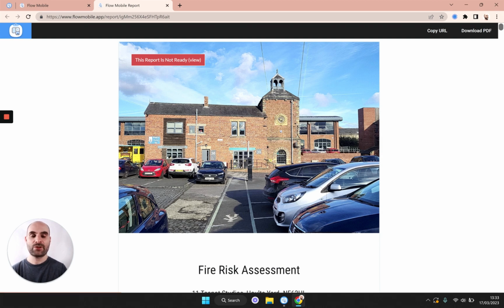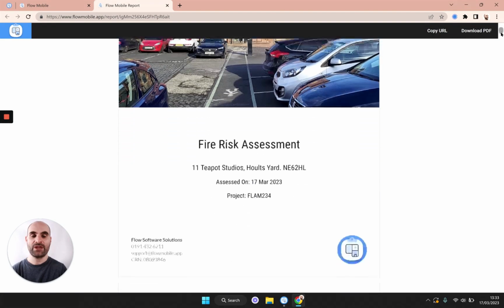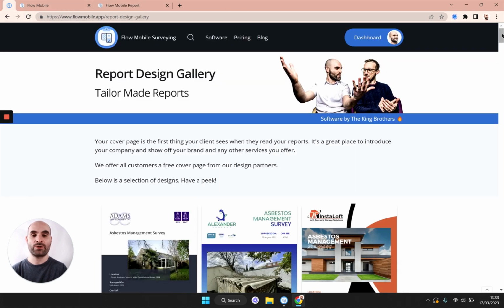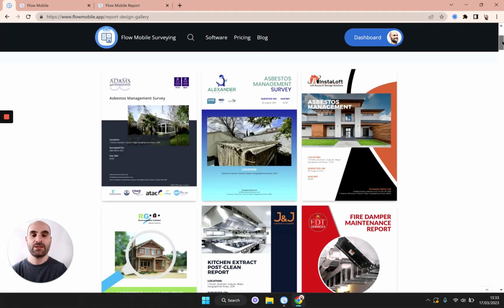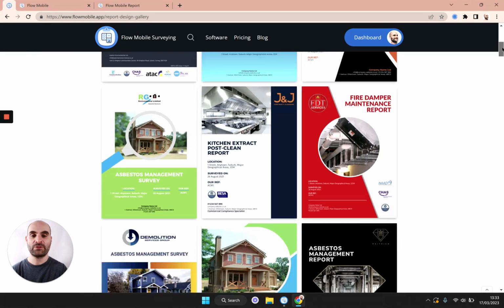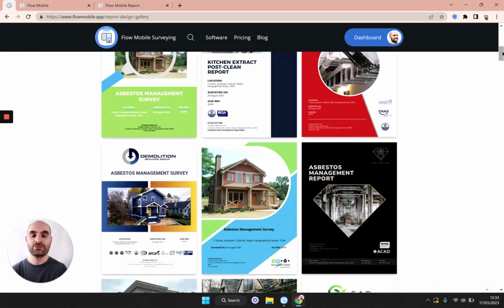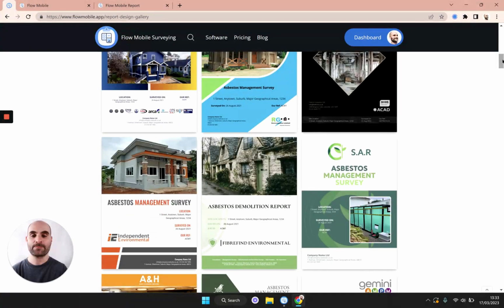We can see we've got the cover page photo we took, which has formed part of the cover page, and then we've got some basic information about the job and some light branding. We do customize reports for our clients, so you'll actually end up with something a bit more like one of these for your reports. These are some custom cover pages we've built for our clients, and this is going to reflect your own brand and color coding and personality.